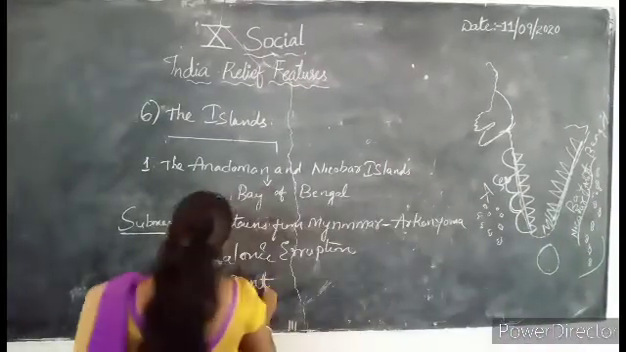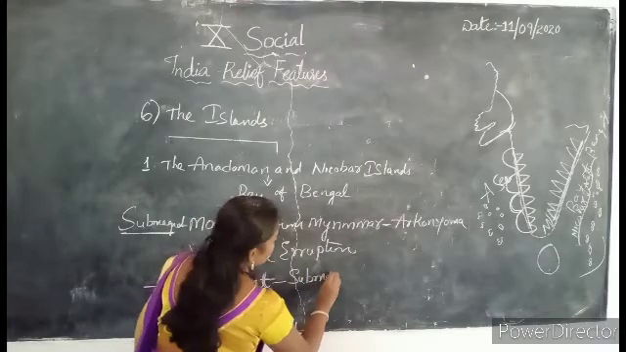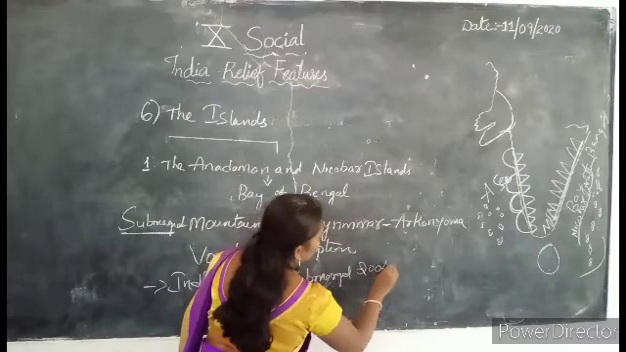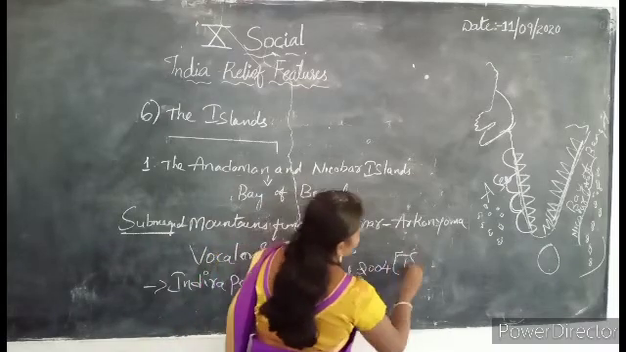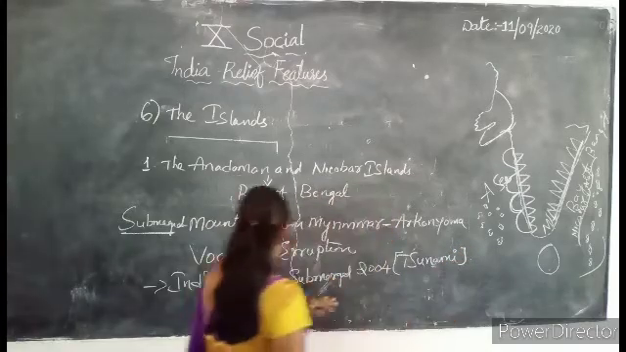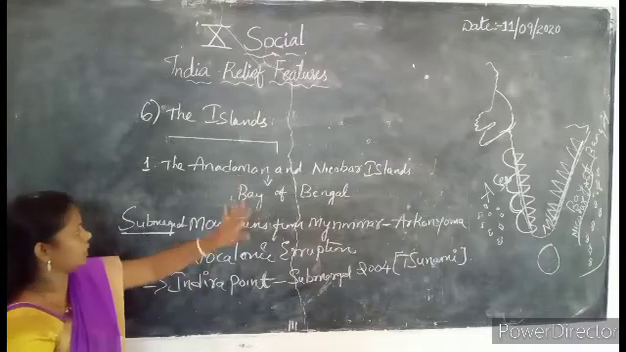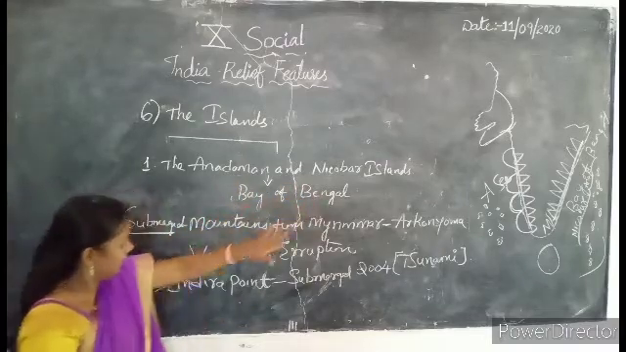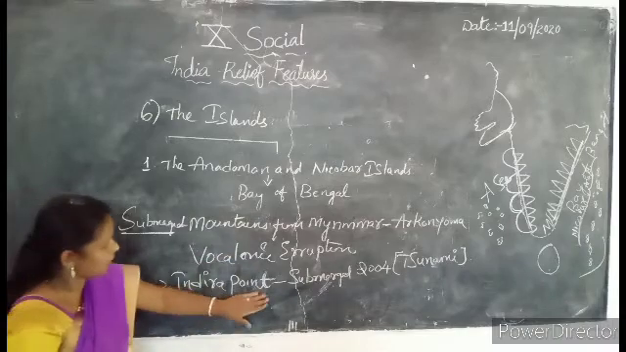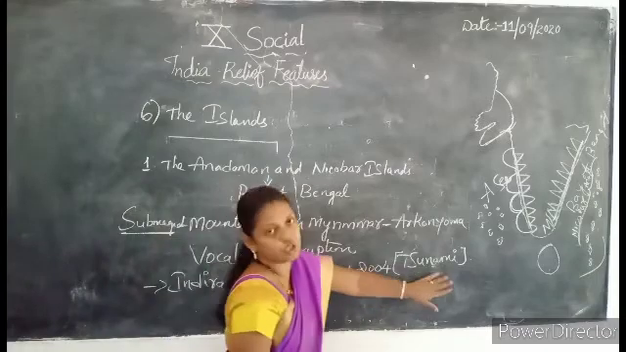This Indira Point was submerged in 2004 due to the tsunami. So in a 1 mark question they may ask, write about the Indira Point. The Indira Point is located in the Nicobar Islands. The south tip of the Nicobar Islands ends with the Indira Point. This Indira Point was submerged in the year 2004 due to the tsunami.